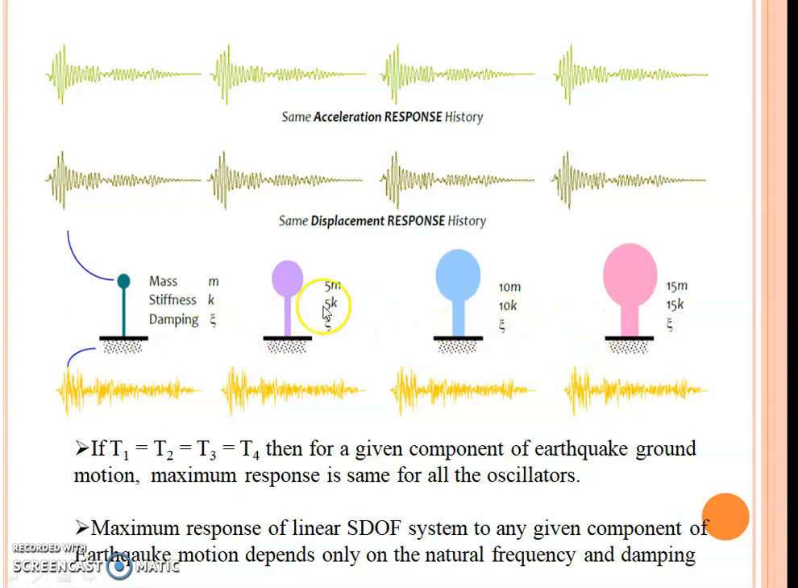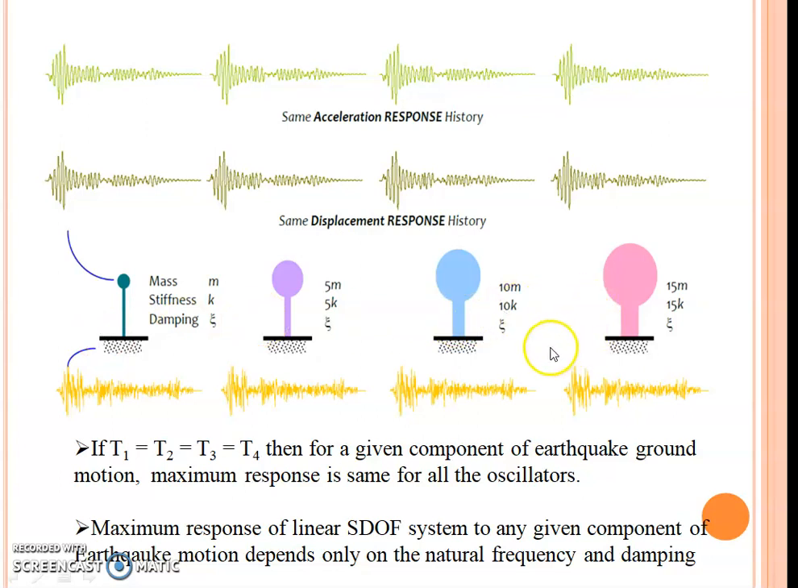I can relate natural frequency to natural period: the natural period T is 2 pi by omega n. If I know the natural frequency, I can calculate the natural period T as 2 pi by omega n. What I mean to say is, all the structures have the same natural period T. We will consider the natural periods as T1, T2, T3, T4, and in this case T1 equals T2, T2 equals T3, T3 equals T4.